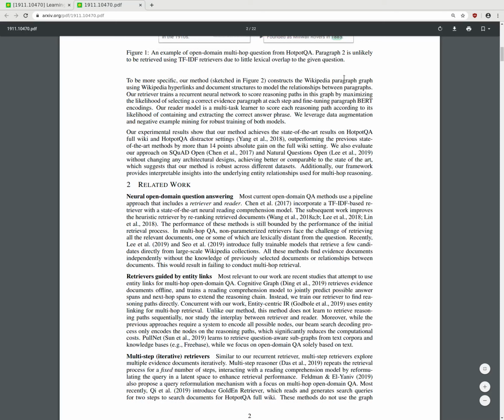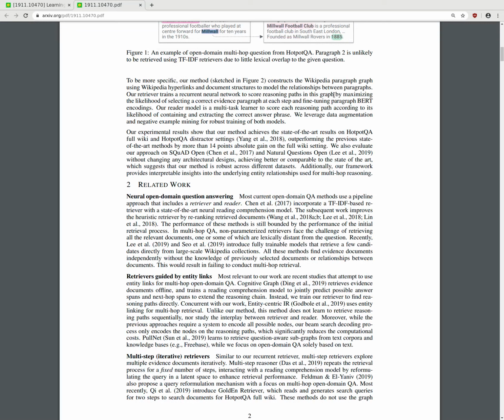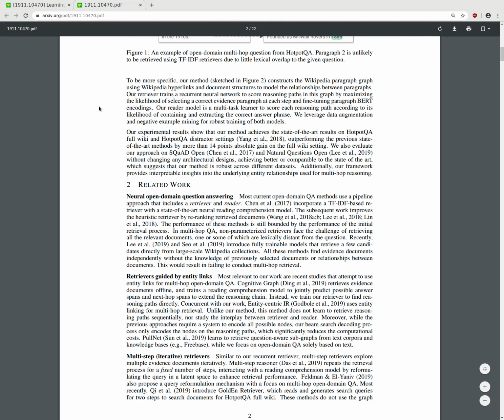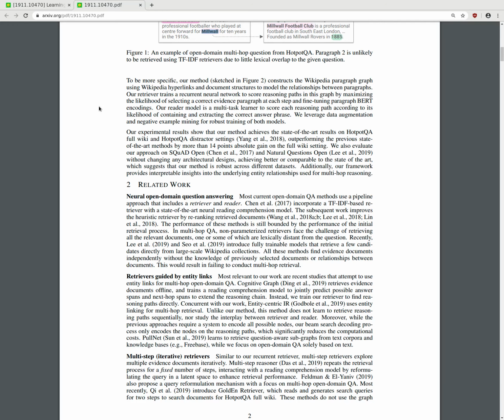To be more specific, our method constructs a Wikipedia paragraph graph using Wikipedia hyperlinks and document structures, which capture the relationship between the paragraphs. Our retriever trains a recurrent neural network to score reasoning paths in this graph by maximizing the likelihood of selecting the correct evidence paragraphs at each step and fine-tuning paragraph BERT encodings. Our reader model is multitask learned to score each reasoning path according to its likelihood of containing and extracting the correct answer phrase. We leverage data augmentation and negative example mining for robust training of both models.